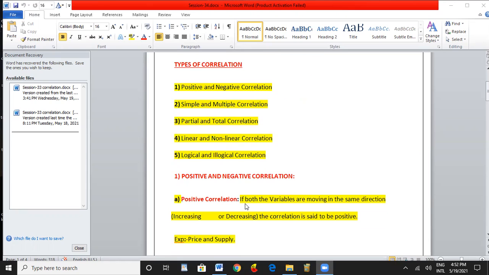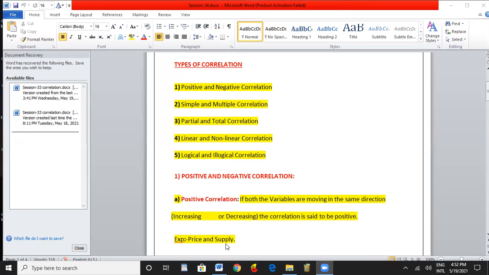Positive correlation. If both the variables, meaning changing phenomena, and here we have taken one example, that is price and supply. If both the variables, price and supply, are moving in the same direction, increasing or decreasing. If the price increases, supply also increases.